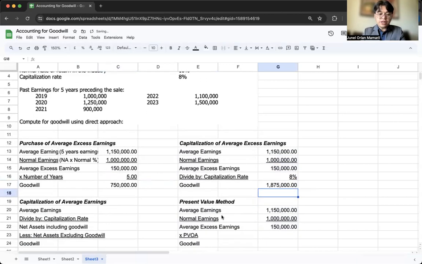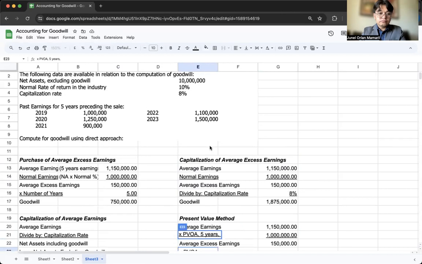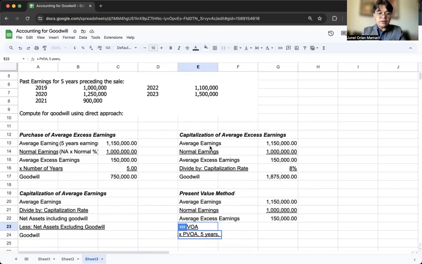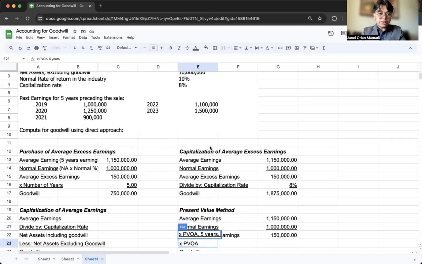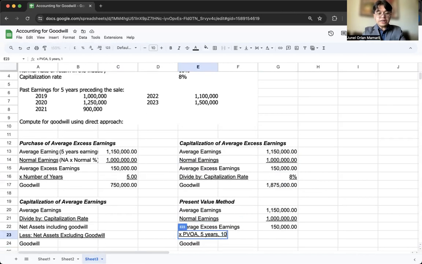And for present value method, it will be multiplied by the present value ordinary annuity. Ilang periods? 1, 2, 3, 4, 5. So 5. Anong rate? Ang rate na gagamitin natin ay yung ating normal rate of return, which is 10%.